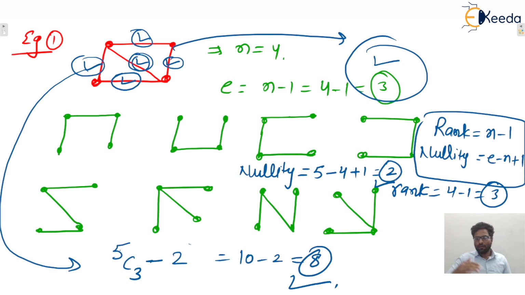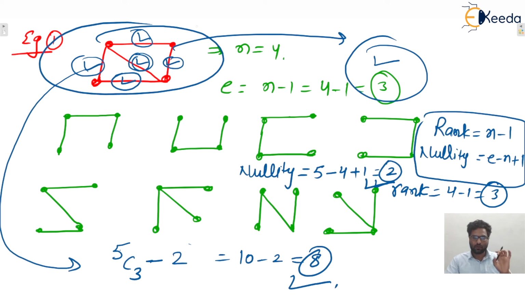So nullity means how many edges must be deleted from the given graph so that the spanning tree is obtained. So nullity is 2. That means in the given graph, 2 edges are required to be removed. Total 5 edges are there. If we remove 2 edges, then the remaining will be 3. So nullity means how many edges must be nullified to get the spanning tree. That is the concept of rank and nullity. I told you guys, isn't it? Okay. I hope this one is clear to everyone, isn't it?